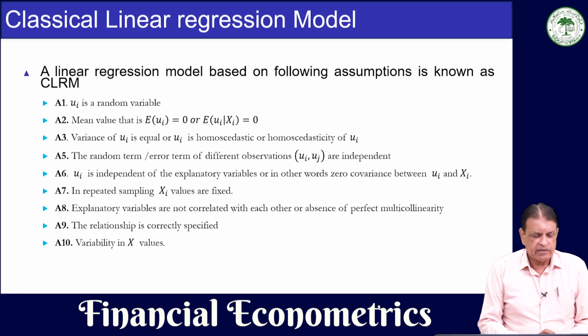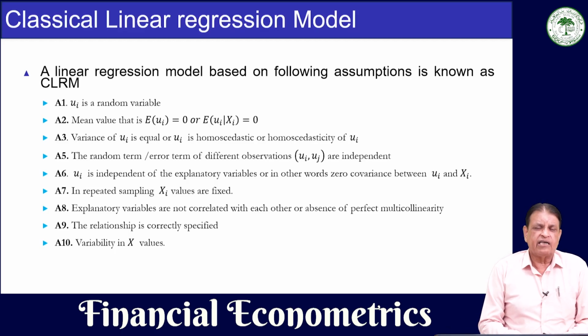Then the model is correctly specified. This is the assumption that there is no specification error in the model, and there is variability in x values. That is not a very important assumption, but the important thing is that x should be a set of fixed values.